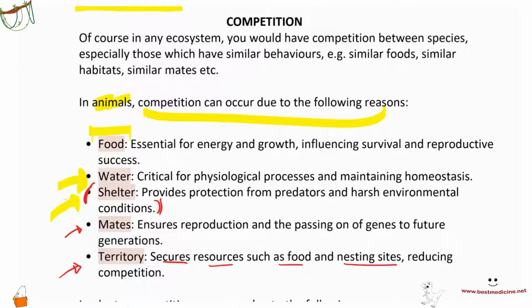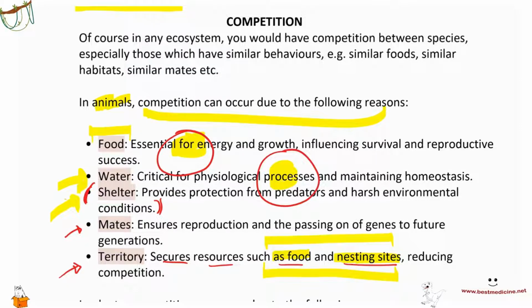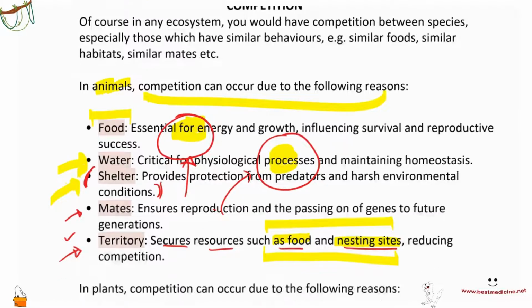Remember that if it's your territory, then that's your food and that's your nesting sites, which means that nobody's going to come in here and try to bully you, which means that there is lesser competition, right? If you have territories marked, so this is your territory, that's somebody else's territory, everything here is yours and everything there is theirs, and so you have lesser competition that way. And so animals tend to compete for territory as well.